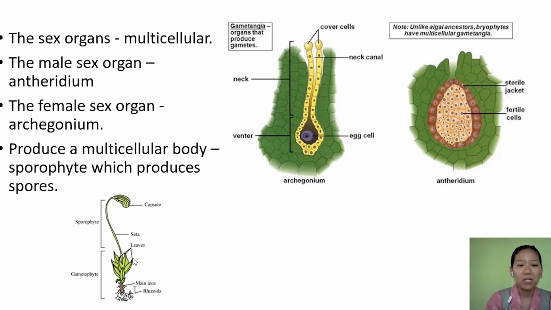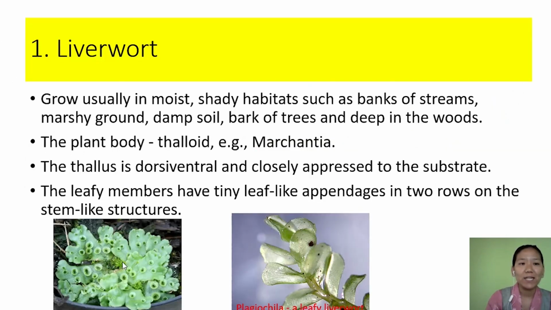This is an example of a moss. This part is the gametophyte, and this is the sporophyte body. In this case the sporophyte is dependent on the gametophyte. Sporophytes are diploid, the chromosome content is in two sets, and gametophytes are haploid, with only one set of chromosomes.